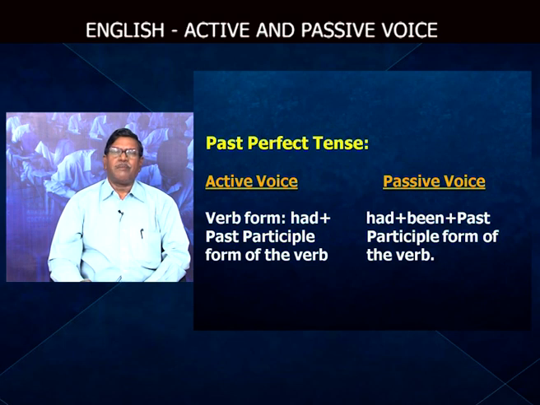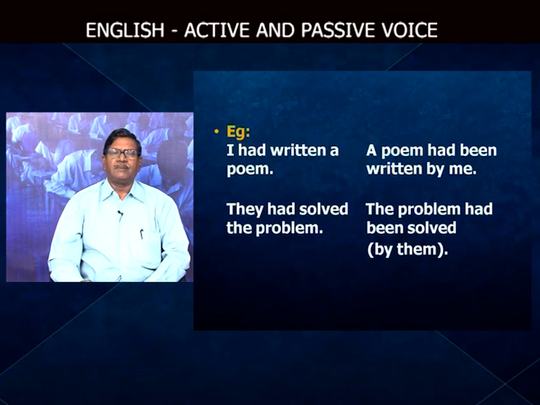Likewise, we can change sentences which are in present perfect tense from active to passive. Now, sentences in past perfect. In the past perfect tense, in the active voice, the verb form is had and the past participle form of the verb. I had written a poem.